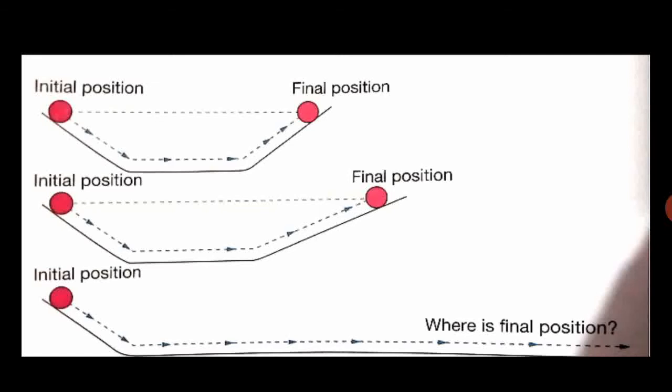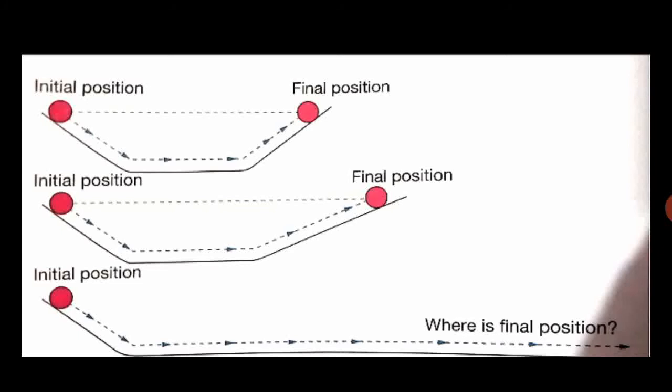According to this law, a body remains in a state of rest or uniform motion in a straight line unless an external unbalanced force is applied on it. If there was no external unbalanced force, the body will remain in its state of rest, or it will maintain its uniform motion.